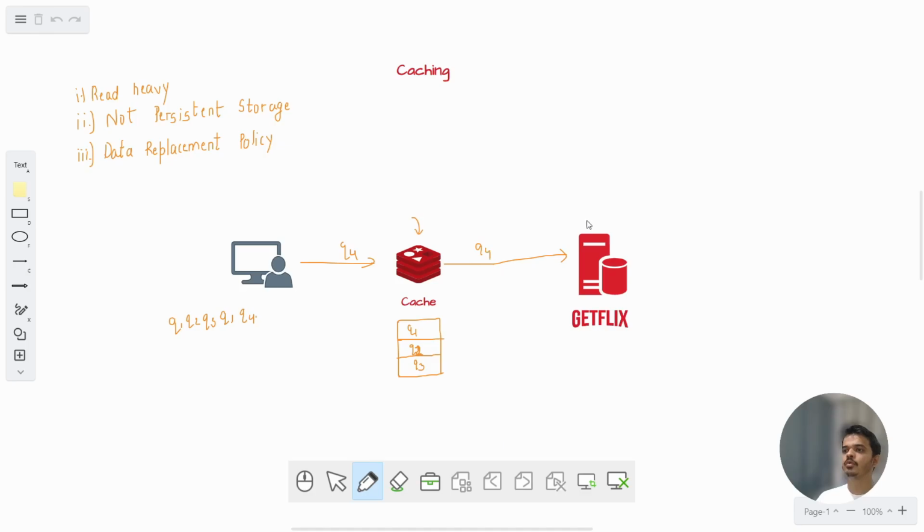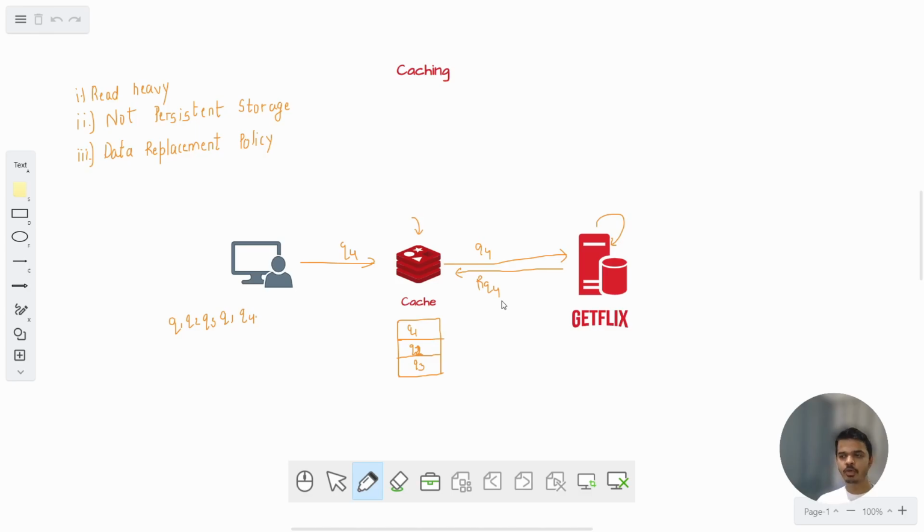Server will compute the result for q4, it will return back the result for query q4. Now cache has to decide, since the cache is full, it will have to take out some result, so it has to decide what slot it will empty. It has got 3 slots, which slot should it let out?